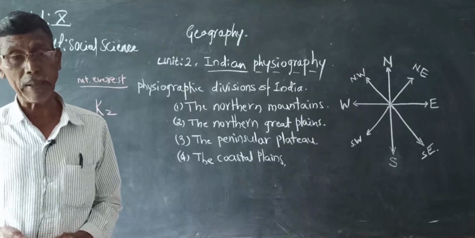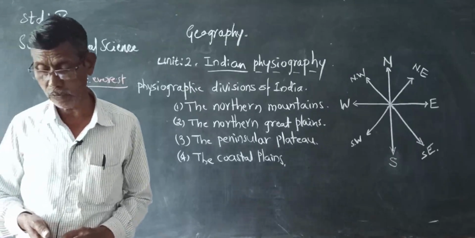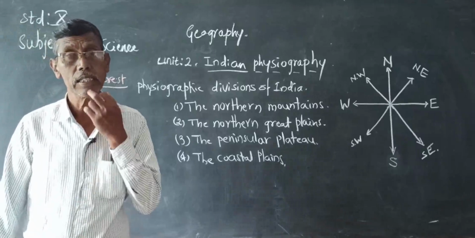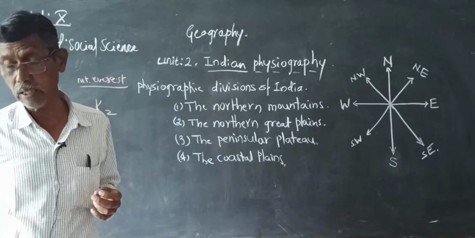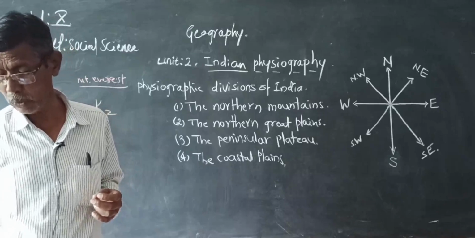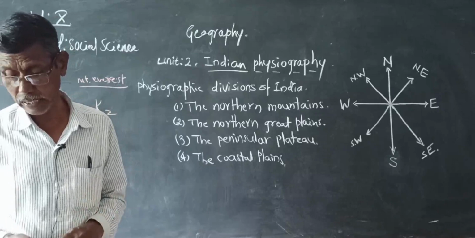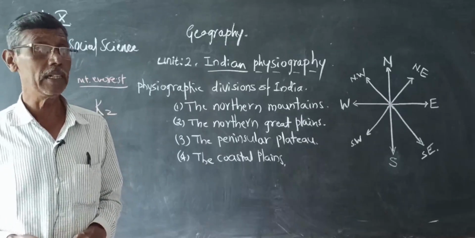Now the third parallel range of the northern mountains is the foothills, or the Shivaliks. They are the outermost ranges located to the south of the main Himalayas.